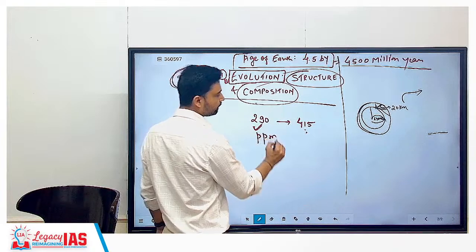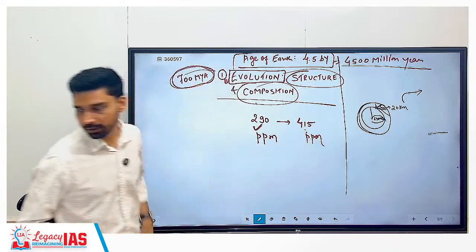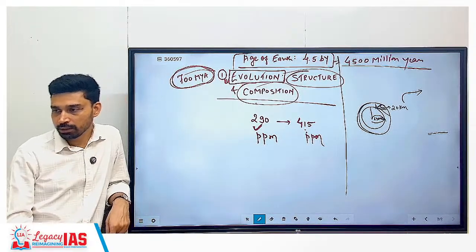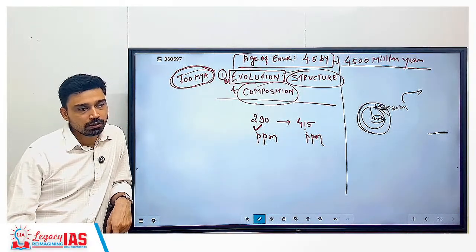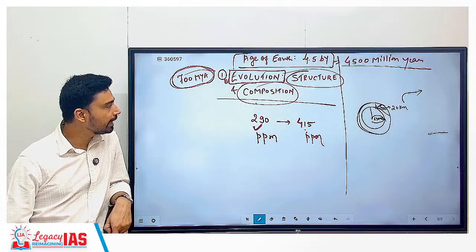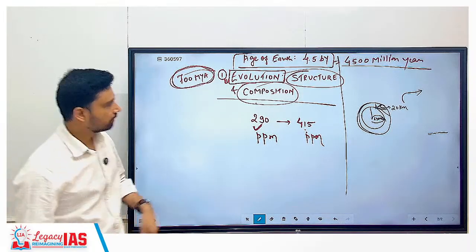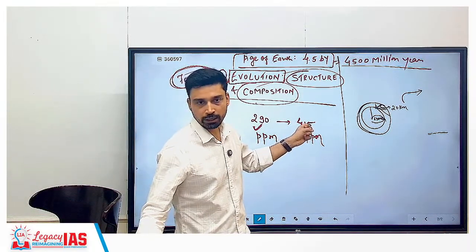290 ppm and 415 ppm. ppm means parts per million, right? So if you take 1 million molecules of atmospheric gases, 290 molecules will be of carbon dioxide. Today, how much do we have? 415.